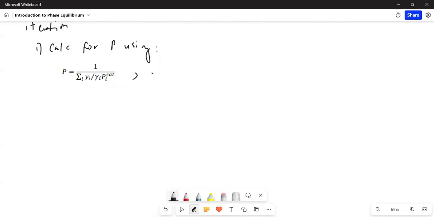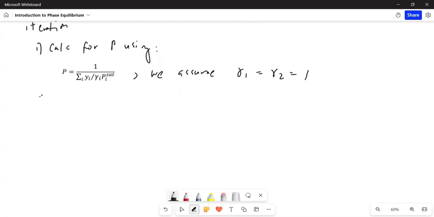So here we assume initial values for gamma sub 1 and gamma sub 2 equal to 1. So we assume first that it's an ideal solution.